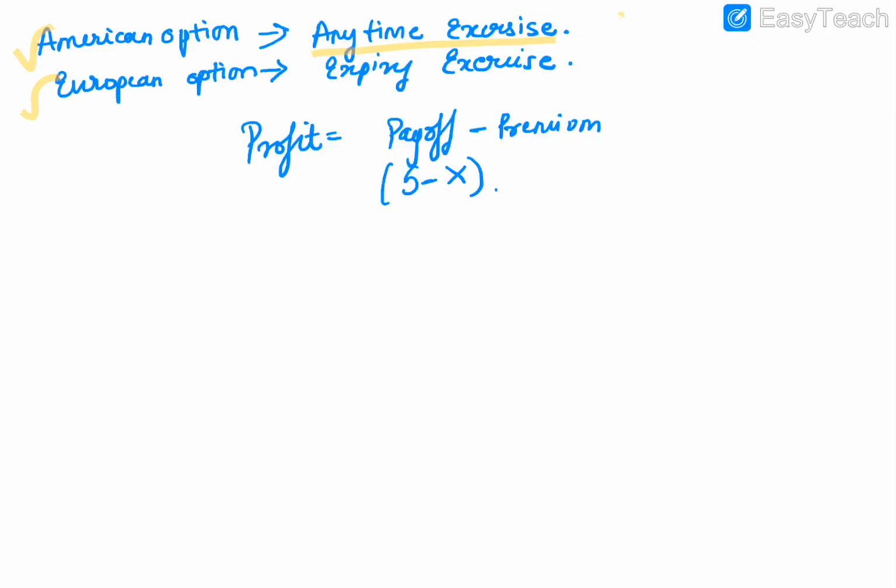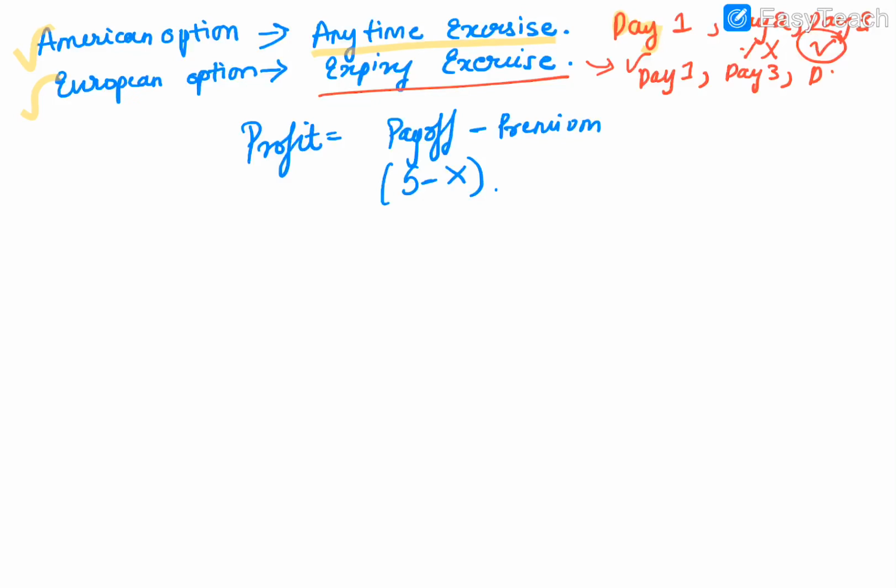For example, there is day 1, day 2, and day 3. If I don't want to exercise my option on day 1, I can exercise the same on day 2. If I don't want to exercise on day 2, I can exercise the option on day 3. So I am more flexible in this scenario. In case of European option, I can exercise only at expiry. Expiry can be day 1, day 3, or day 4, so I can exercise only at expiry. There is no flexibility and there is more rigidity.